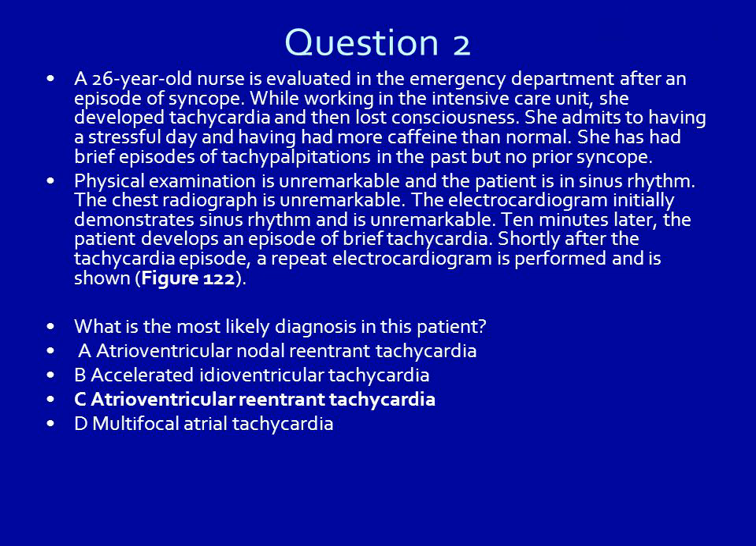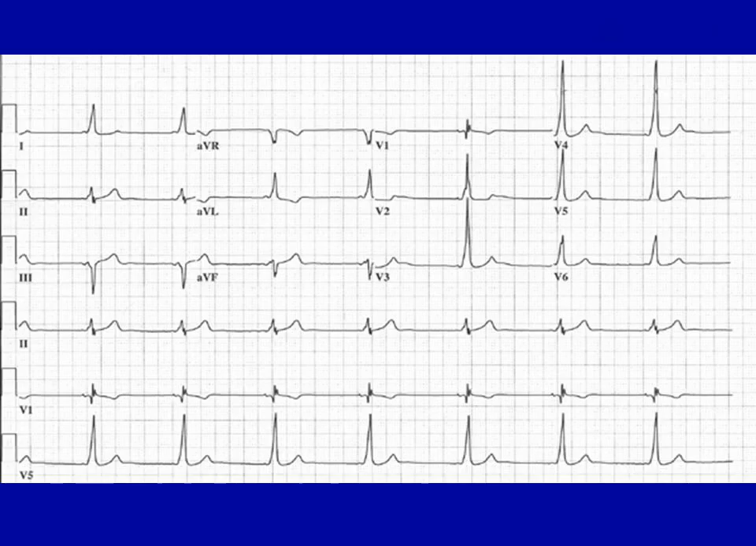What is the most likely diagnosis in this patient? A. Atrioventricular nodal reentrant tachycardia. B. Accelerated idioventricular tachycardia. C. Atrioventricular reentrant tachycardia. D. Multifocal atrial tachycardia.